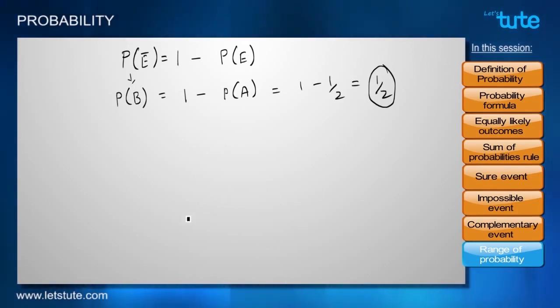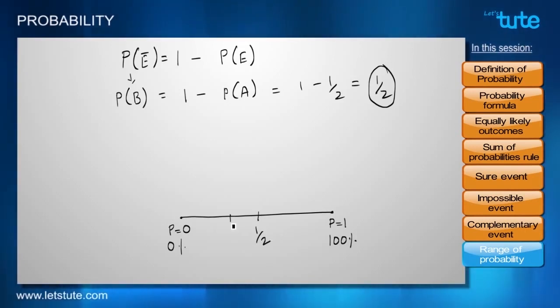So what do we imply from all of this? We imply that there are two extremes of probability. The lower limit is what we say the probability of 0, where there is a 0% chance of anything happening. And the highest limit is the probability of 1, where there is 100% surety. Also, the probability of an event can lie between 0 and 1. Just like in the previous case, it was 1 by 2 in case of 2 roads. It was 1 by 3 in case of 3 roads. Which means it will be more than 0 and less than 1.